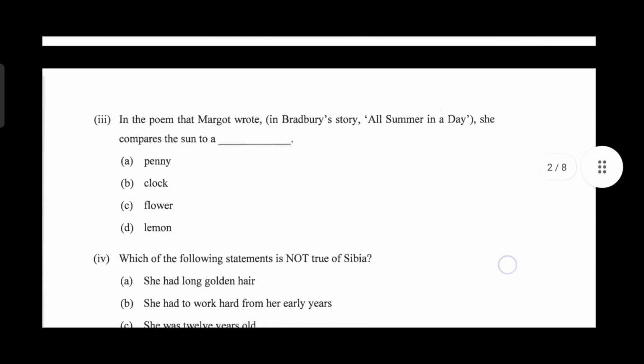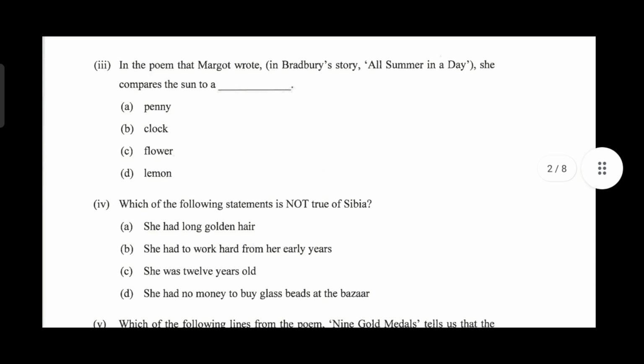Question 3. In the poem that Margaret wrote in Bradbury's story All Summer in a Day, she compares the sun to a penny, clock, flower or lemon. Option C, flower, is the right answer.